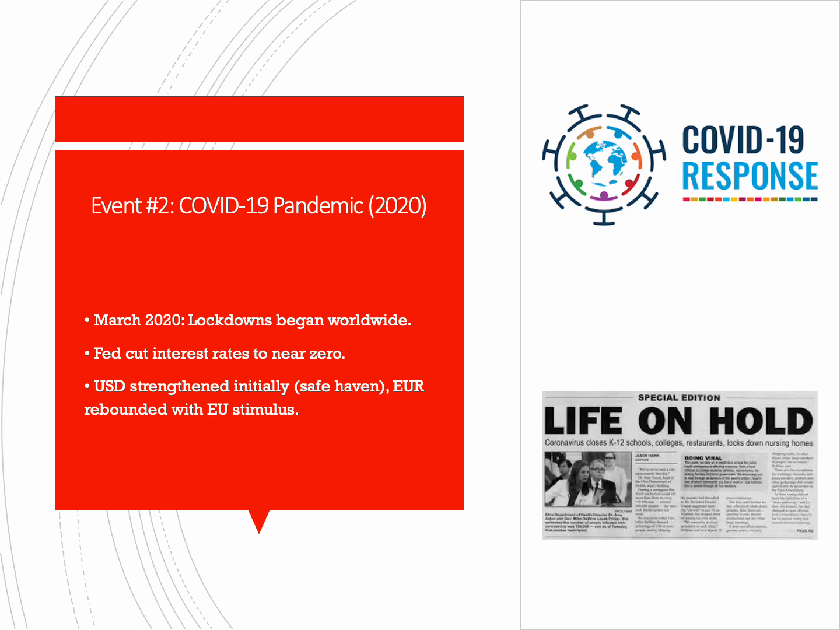This leads us quickly into event 2, which happened a few short years later during the COVID-19 pandemic in 2020. This changed everything. I don't think I need to be the one to tell you just how disastrous COVID-19 was for global markets. In March 2020, lockdowns began worldwide. And in the United States, specifically, the federal government cut interest rates to near zero, which caused the United States dollar to strengthen very quickly. And this caused a lot of people to pour money into the United States. Eventually, the European Union did rebound with stimulus checks that caused the euro to rebound against the dollar.